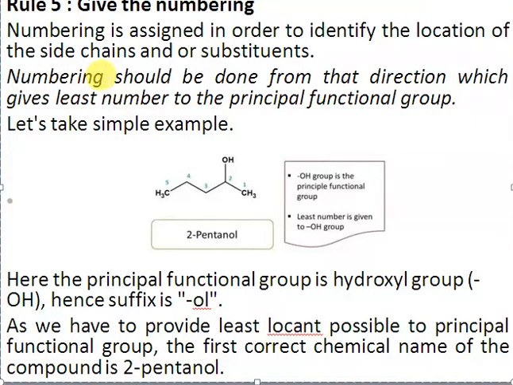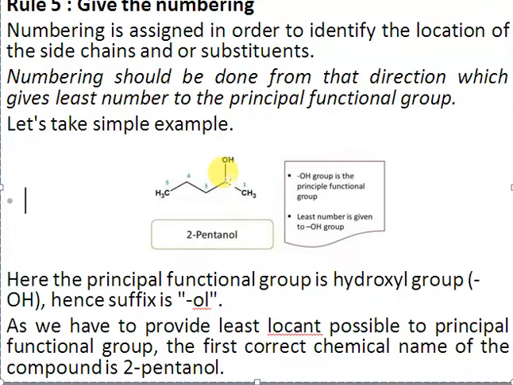Always remember that numbering should be done from the direction that gives the least number to your principal functional group. Preferentially it should be given the first number, but if it's not possible to assign the first number to the principal functional group, ensure that you are numbering from the side that gives the least number to it.